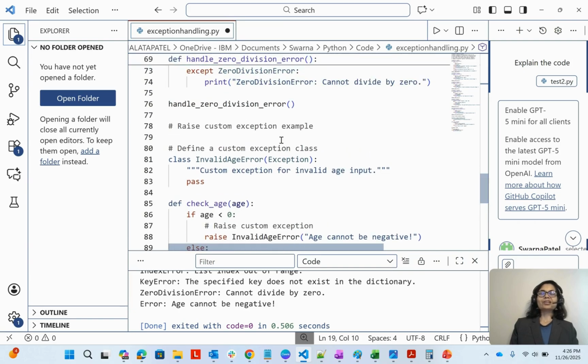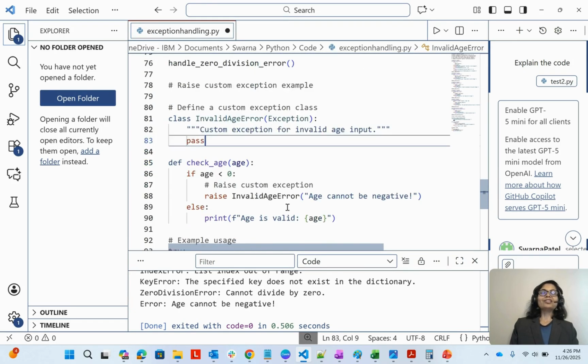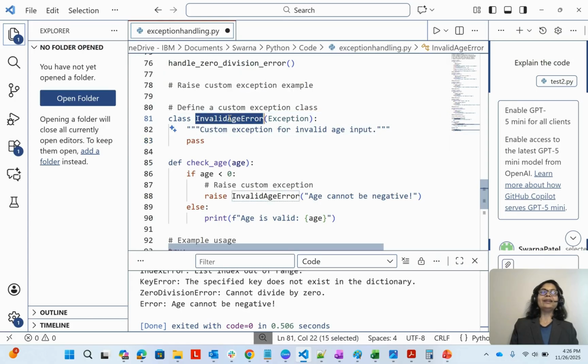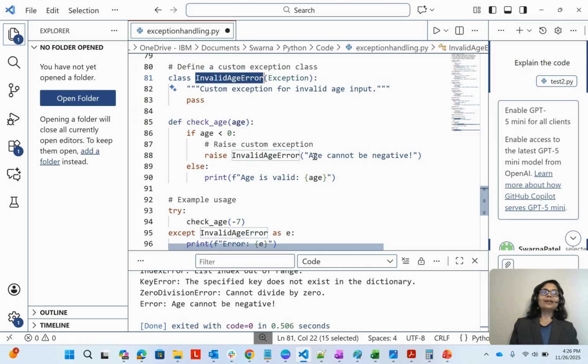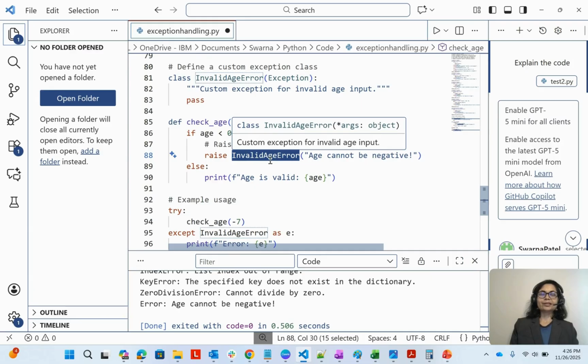So raise the custom exception example. You can define a custom exception class. Let's say the InvalidAgeError. The base class is again Exception. As I mentioned, Exception is the base class for the exceptions, and then it is pass. Now in the check age function, if the age is less than 0, then raise the custom exception, raise that InvalidAgeError. See here, we have defined that InvalidAgeError, and you can have the message age cannot be negative. Any statement we can write. This is our custom error we'll raise.